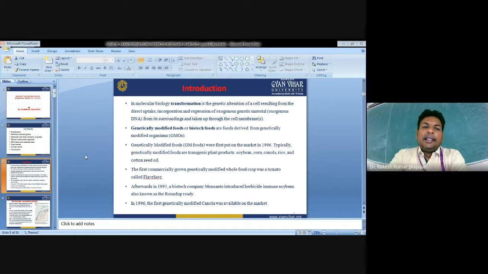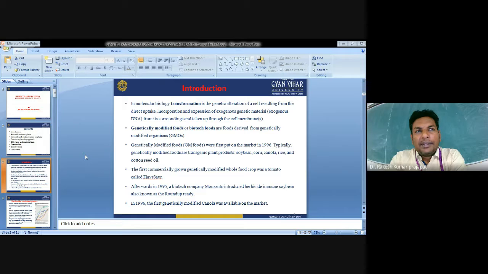You know very well that in molecular biology, transformation is a genetic alteration. Transformation means genetic alteration in a cell's nuclear genome, which results from direct uptake, incorporation, and expression of exogenous genetic material from its surroundings, taken up through the cell membrane.